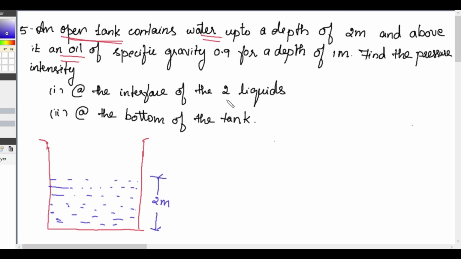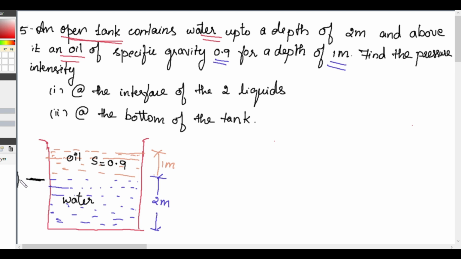We have water, and above it an oil of specific gravity 0.9 for a depth of 1 meter. So this is water, and this is oil of specific gravity 0.9. We need to find the pressure intensity at the interface of the two liquids. So this is the interface of the two liquids.